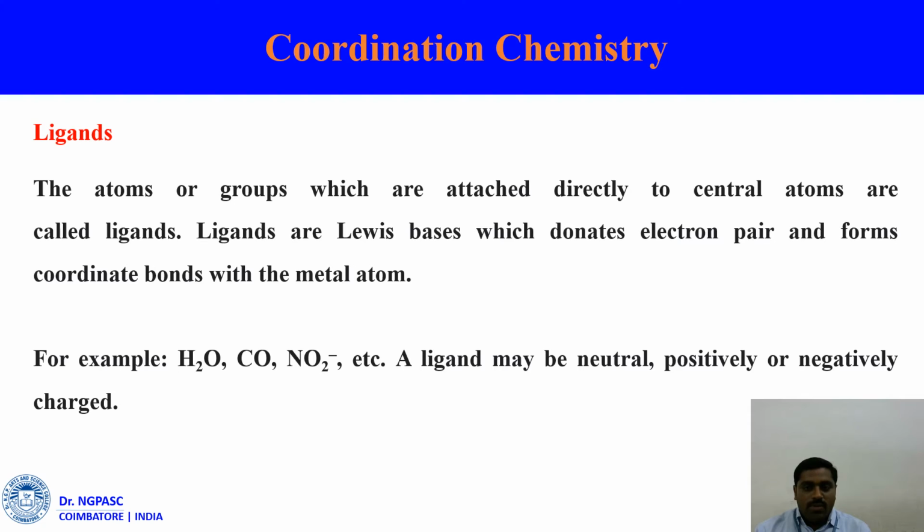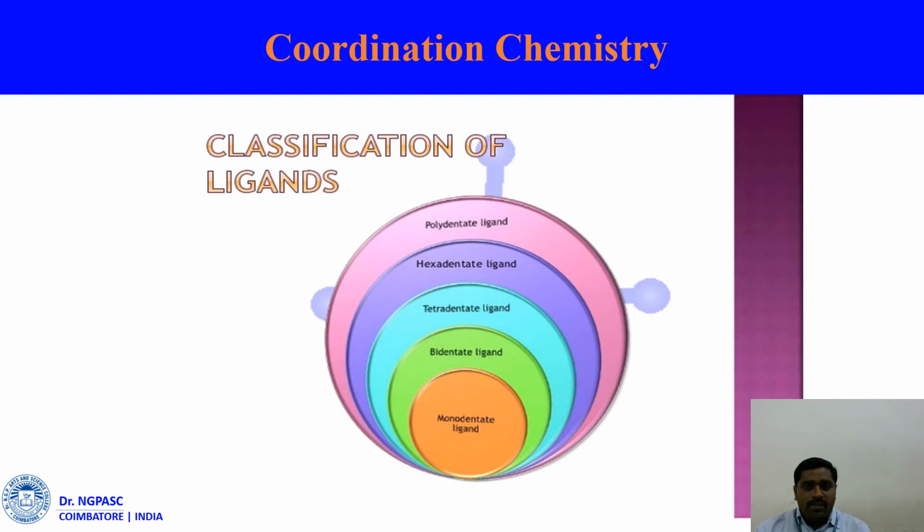The ligand may be neutral, positive, or negative. There are different types of ligands: positive, neutral, and negative. Depending on whether the ligands are neutral, positive, or negative, the oxidation state of the metal will be identified. Then there is a classification of ligands: monodentate, bidentate, tetradentate, hexadentate, and polydentate ligands. These are some classifications of ligands.